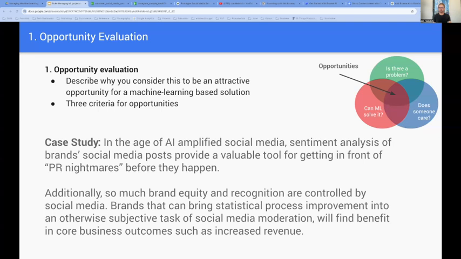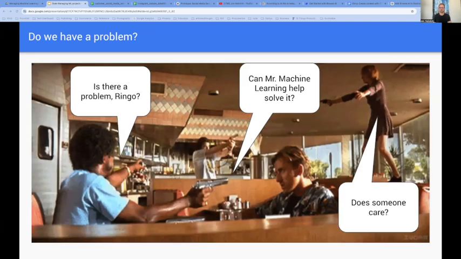Let's dive right in. In the case of all projects, we start with the opportunity evaluation. Is there business value in this project? The case study we're looking at today is a social media marketing sentiment analysis tool. Hootsuite and Talkwalker are industry leaders that have built a comprehensive platform over years of development. I'm going to see what I can put together myself with available AI tools. But first, let's make sure we properly evaluate the opportunity.